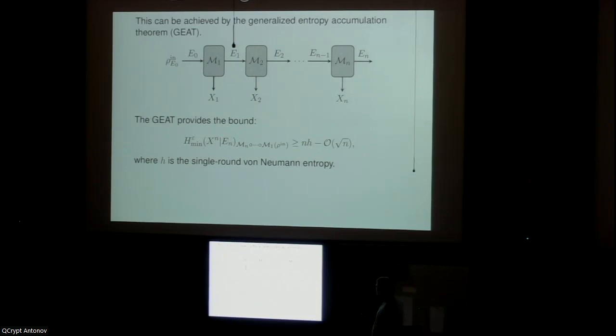And so here H is this single round von Neumann entropy. Now, if we want to apply this theorem, we need to answer two questions. The first one is, what are these channels? And the second one is, how do we compute this single round entropy? Of course, the answer to the second question will depend on the first, so we will tackle them in this order. This will be the remaining part of the proof.